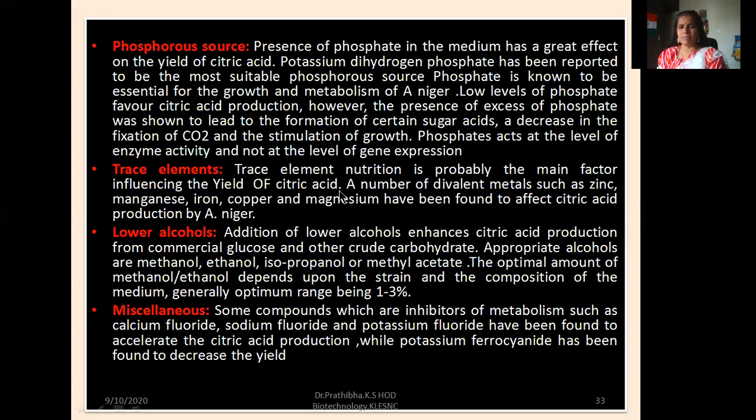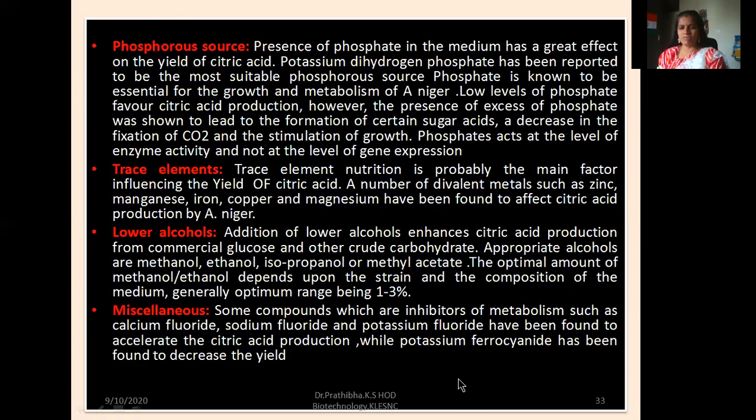Trace elements: trace element nutrition is probably the main factor influencing the yield of citric acid. A number of divalent metals such as zinc, manganese, iron, copper, and magnesium have been found to affect citric acid production by Aspergillus niger. Lower alcohols: addition of lower alcohols enhances citric acid production from commercial glucose and other crude carbohydrate. Appropriate alcohols are methanol, ethanol, isopropanol, or methyl acetate. The optimal amount of methanol or ethanol depends upon the strain and the composition of the medium, generally the optimum range being 1 to 3%.